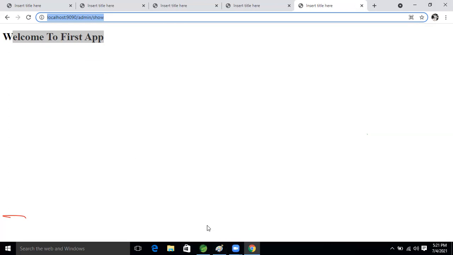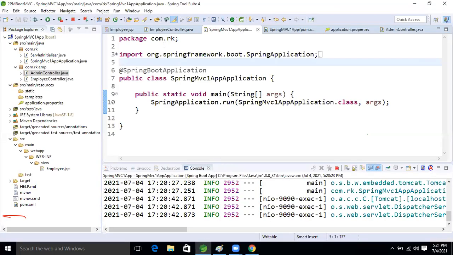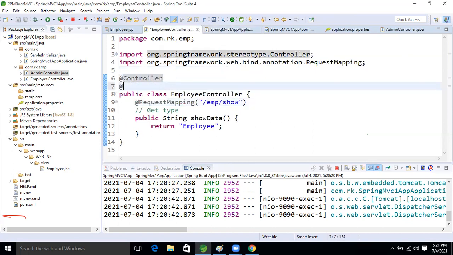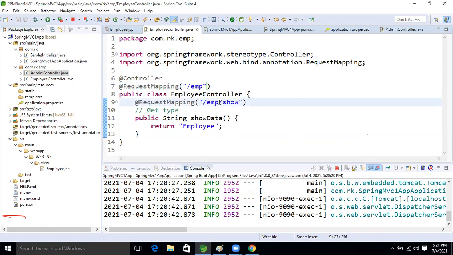But guys, this is not a good approach. So what is the good approach? For that we will take the class level request mapping. Inside that we will take slash EMP. Think about that, here only one method is there. If 100 methods are there, then code redundancy will come or not, guys? Yes, Ravi, definitely, code redundancy is coming.